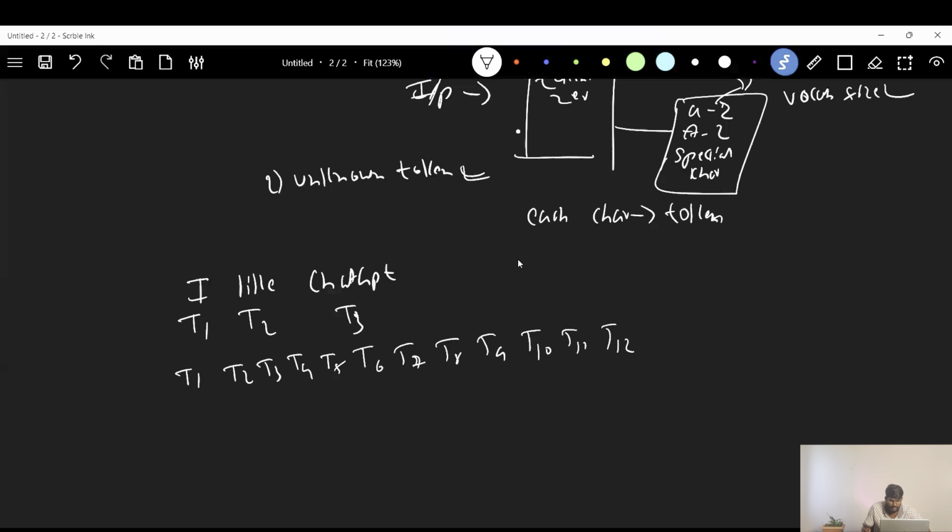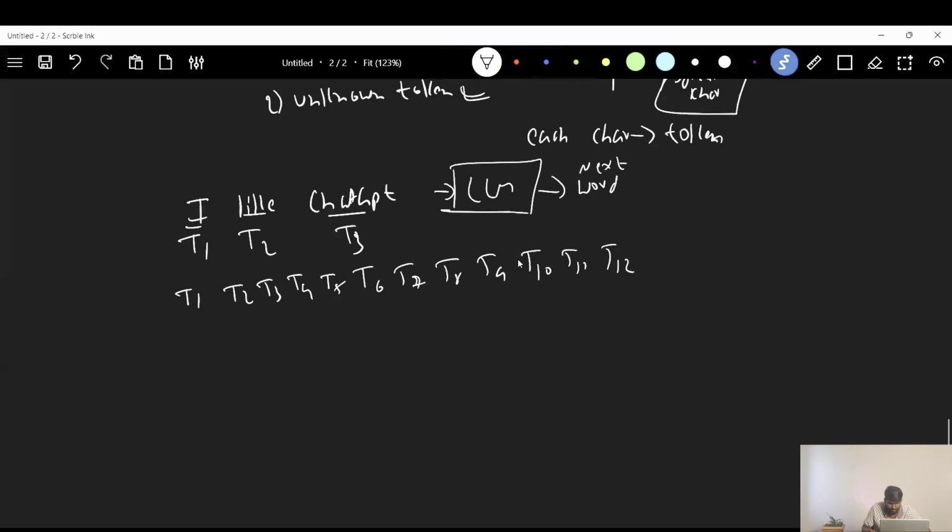Let's say you give this input to an LLM model. It has to generate the next word. How does this LLM generate the next word? Let me write this sentence again: I like ChatGPT. There is one mechanism inside this LLM model called the attention mechanism. What does this attention mechanism do?